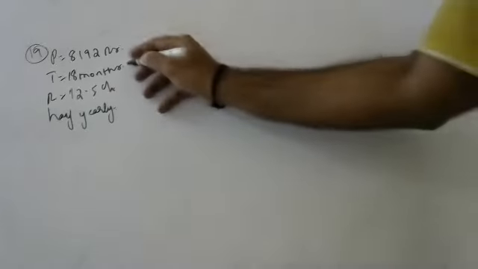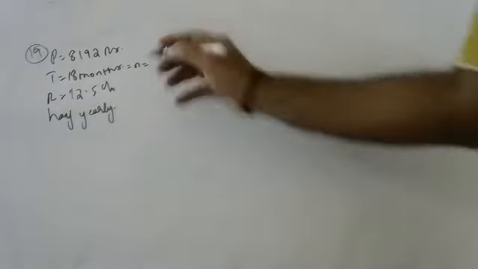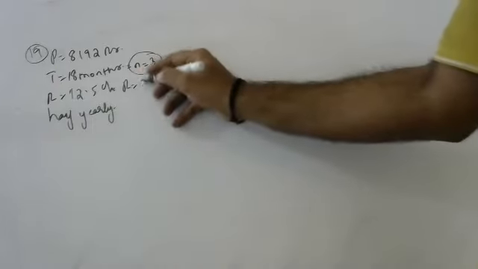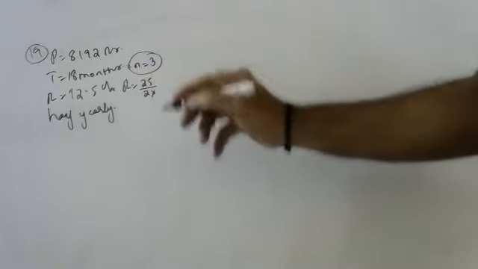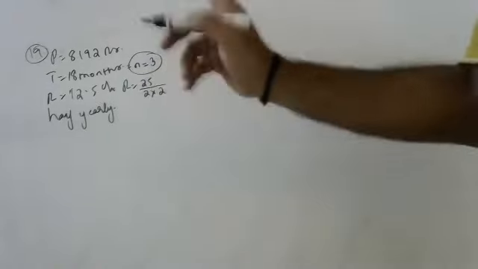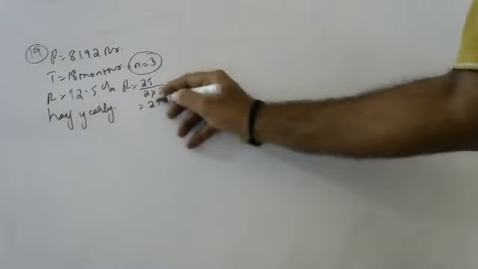In 18 months, how many half years? 3 half years. Rate of interest is 25 by 2, that is 12.5, and divided by 2, that is 25 by 4%, because in 1 year 2 half years will be there.